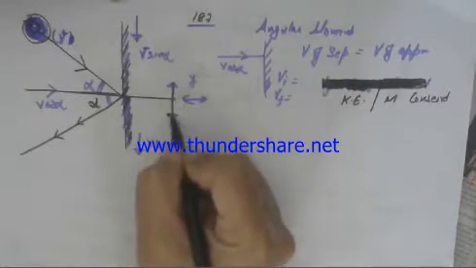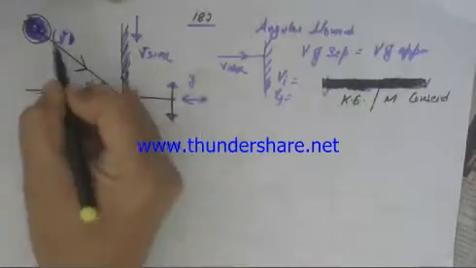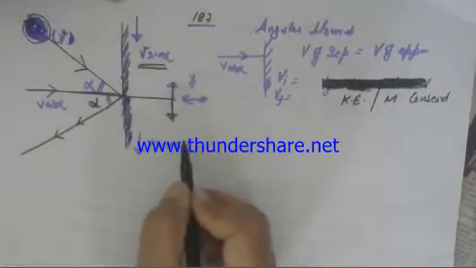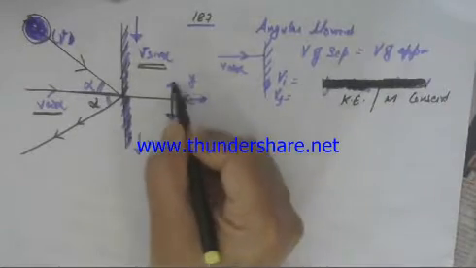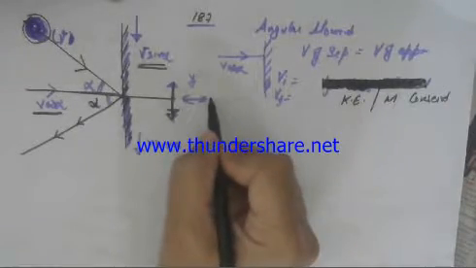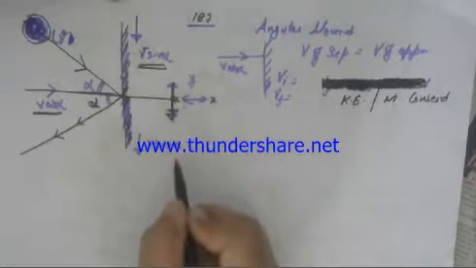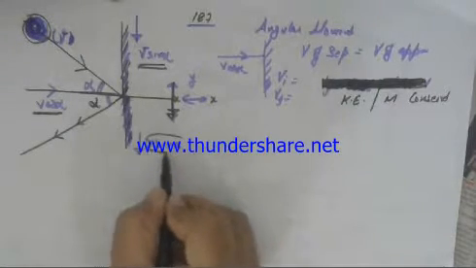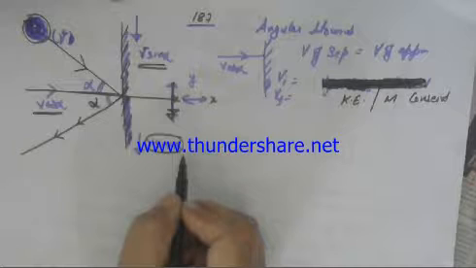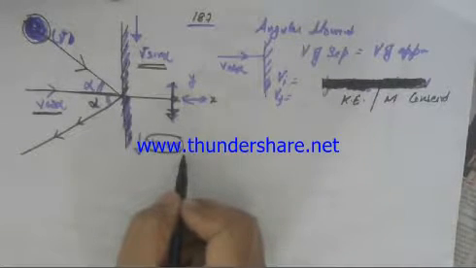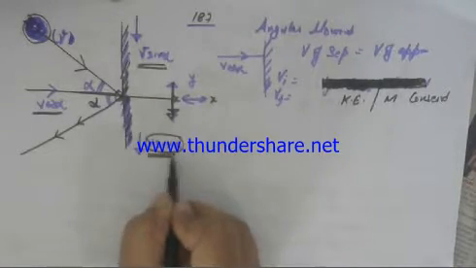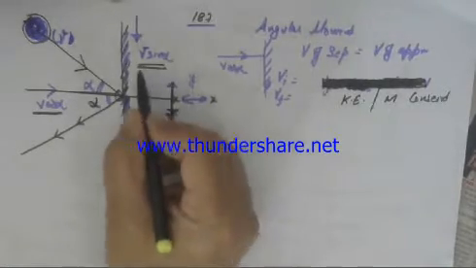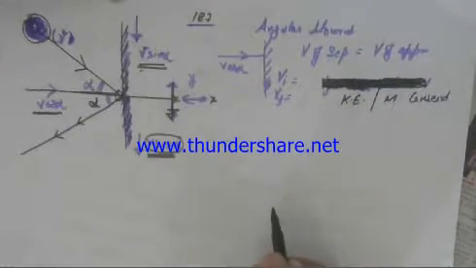Now let us resolve the incoming velocity, which is v, into two components. One is v sine alpha, and in this direction will be v cos alpha. There is no force along the y-axis, but force is there along the x-axis. Since there is no force along the y-axis, the velocity component in that direction, where no force acts on the body, that is the disk, will remain the same. So v sine alpha here and v sine alpha here.